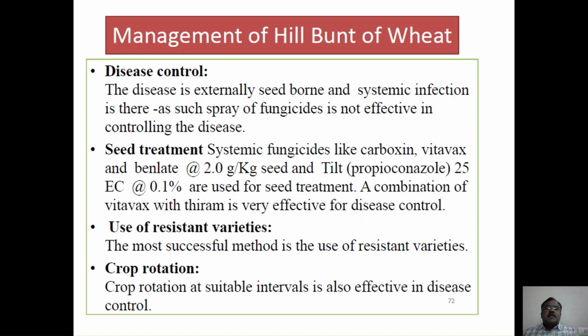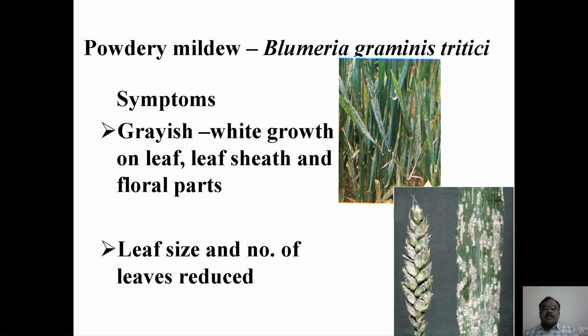And this disease is externally seed borne, and systemic infection is also there, so it can be controlled by spraying of fungicides. Besides, as mentioned earlier in the loose smut, here also seed treatment with systemic fungicides like carboxin, Vitavax and Benlate at the rate of 2 gram per kg, and spraying of propiconazole at 0.1% will be helpful in reducing the disease incidence. Use of resistant varieties will be much more helpful, and crop rotation with suitable intervals is also effective in reducing the incidence at field level.